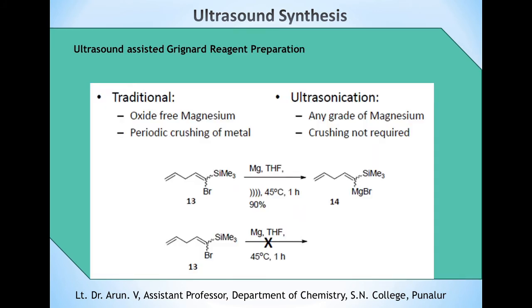Another example is the Grignard reagent preparation. We can use ultrasound to prepare the Grignard reagent. The traditional method involves oxide-free magnesium, and periodic crushing of the metal is required. But with ultrasonication, we can use any grade of magnesium, and crushing is not required.